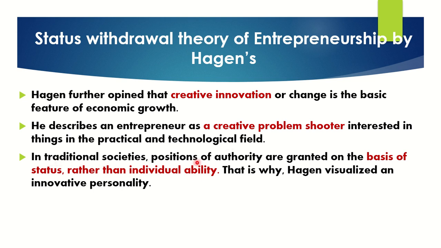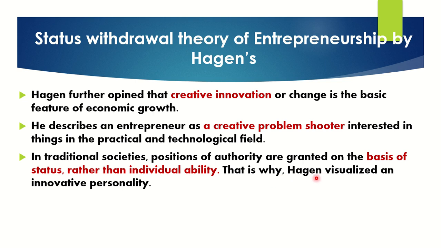In traditional societies, positions of authority are granted on the basis of status. Exactly. In the olden days, in the earlier days, how were positions of authority given in society? If your father was good in a particular area, you would get the status, right? Even in politics, you can think about it. Once the father died, the son would come, because this traditional way of following is still available in India, right? That should not be. Based only on individual ability, we need to give authority and positions. That is what Hagen is saying.